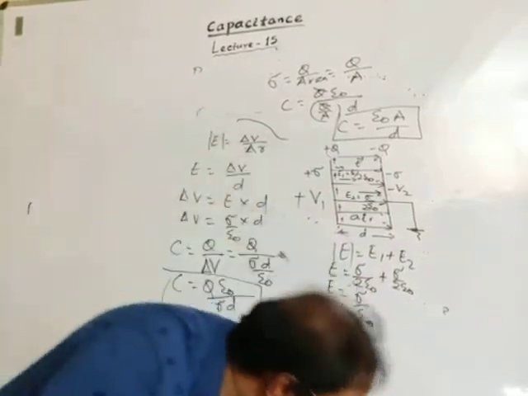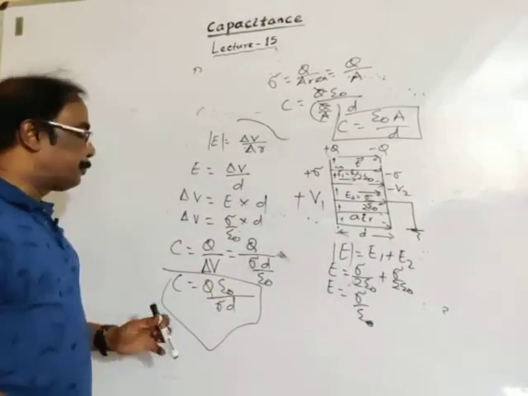This is our final result for capacitance.